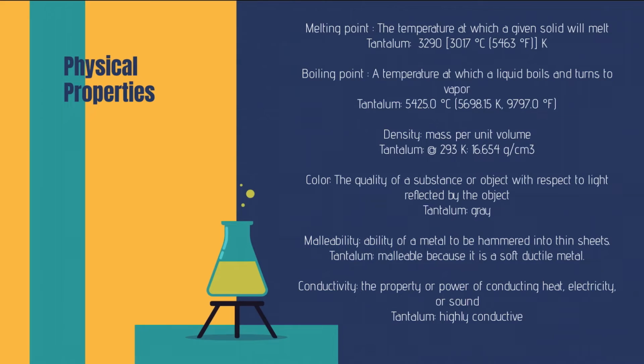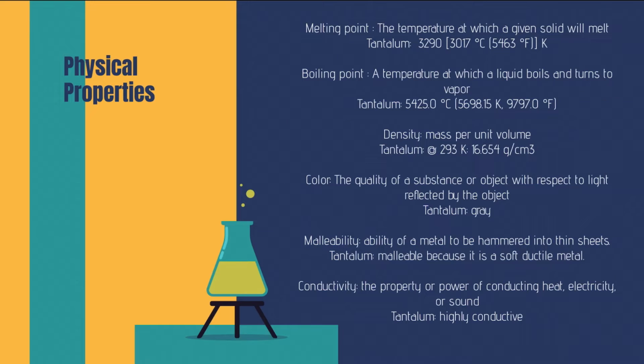Melting point is the temperature at which a given solid will melt, and the melting point of tantalum is 3,290 Kelvin. The boiling point is a temperature at which a liquid boils and turns to vapor. Tantalum's boiling point is 5,425 Celsius, and density is mass per unit volume. The density of tantalum is 16.654 grams per centimeter cubed at 293 Kelvin.